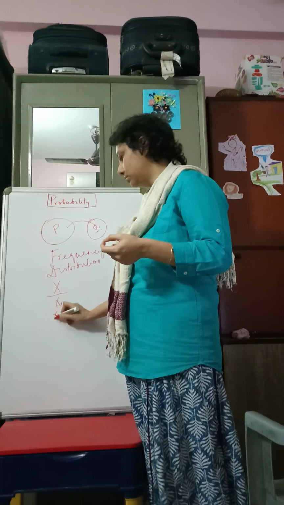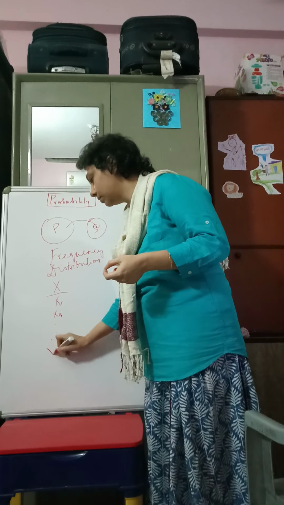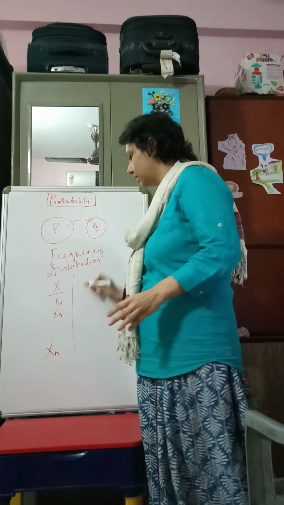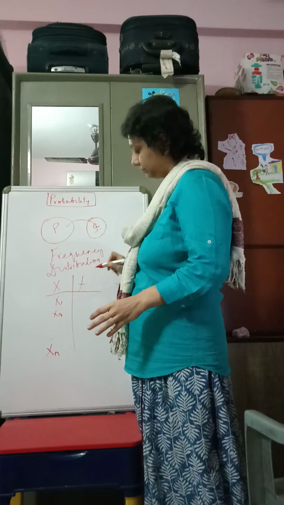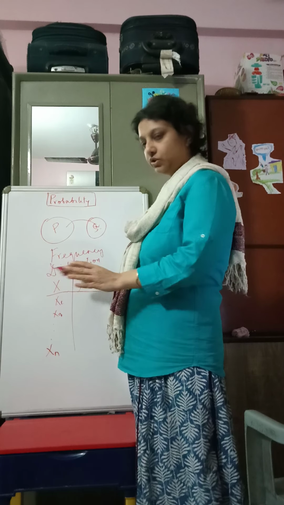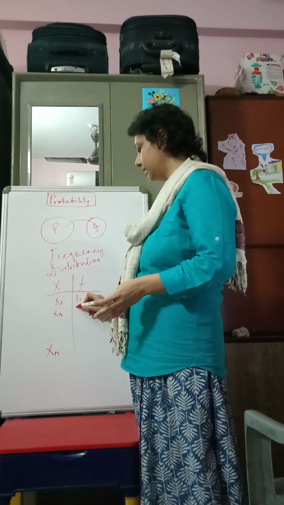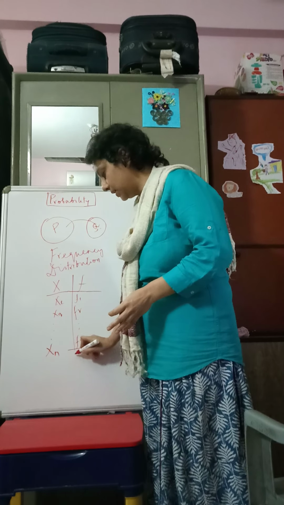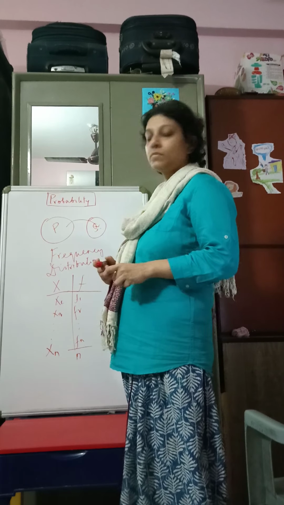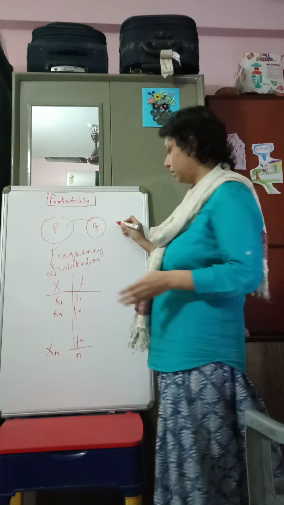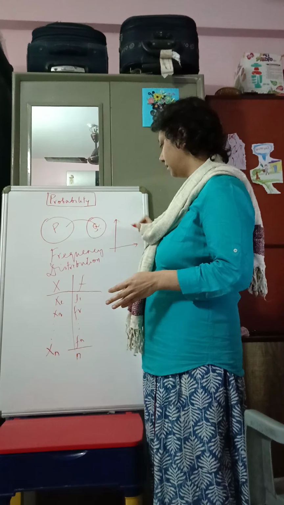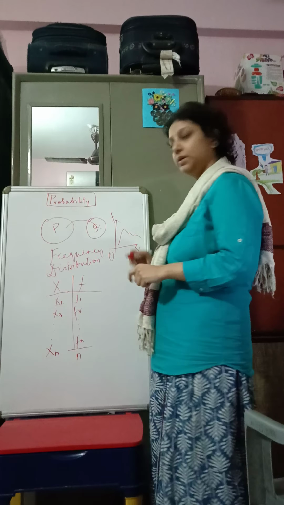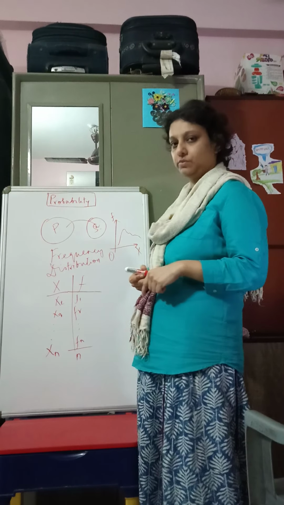Say you have up to n observations, and then when I plot the frequencies, or the number of repetitions of each value, and the total is n, so when I plot it in a graph paper, if I plot x on this axis and frequency here, then I have a particular shape of the frequency distribution.